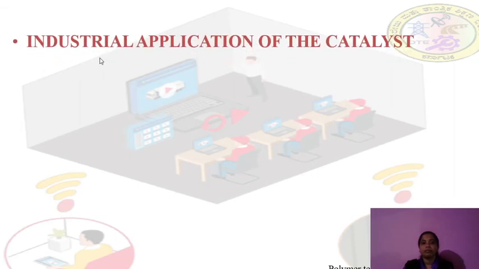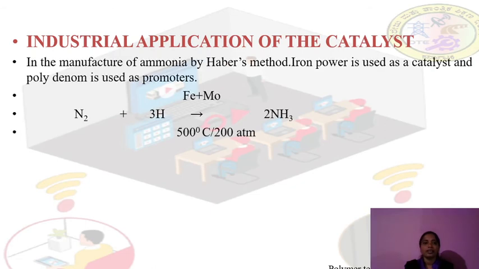Now the last part, that is the industrial applications of the catalyst. Even the catalysts and the enzymes are used in various ways. Various applications are there for the catalyst and the enzymes. We are using them in many ways, and these are very important applications.